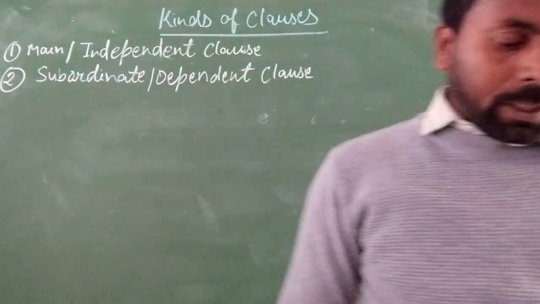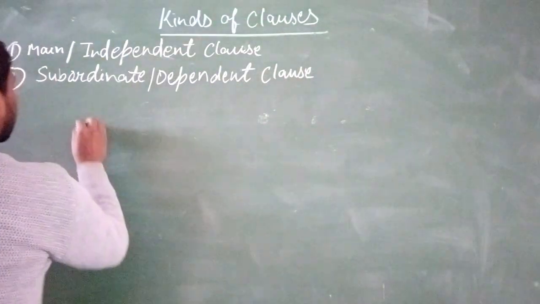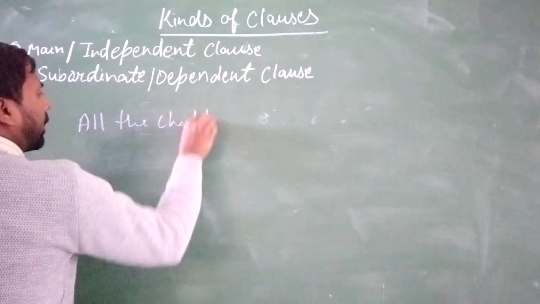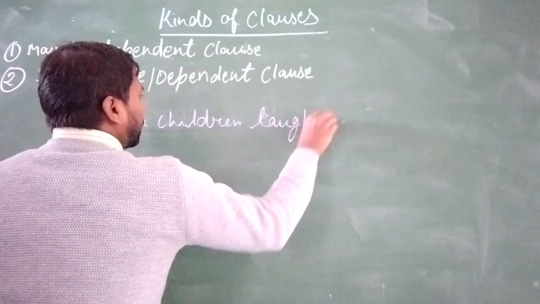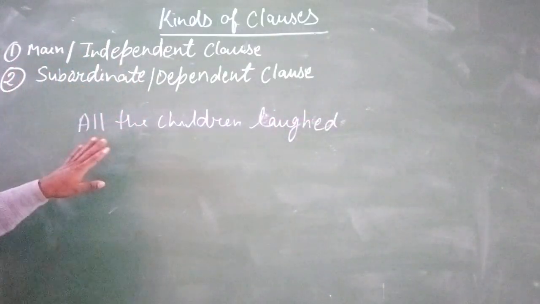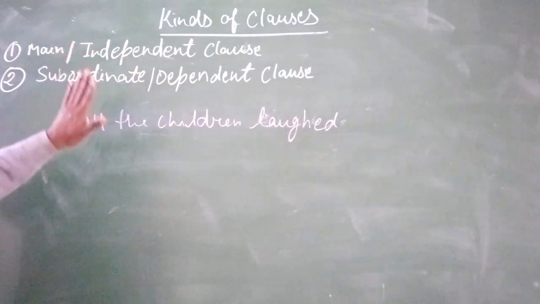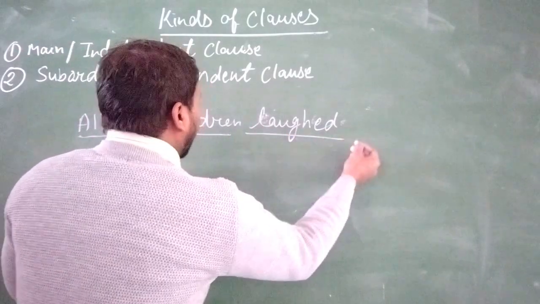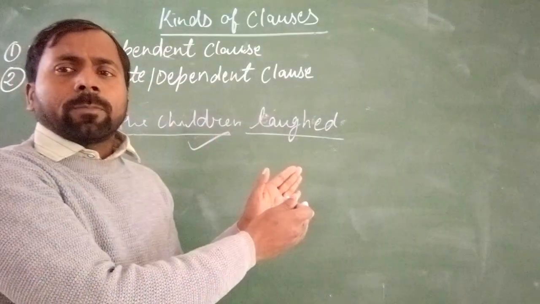Okay, the sentence is: All the children laughed. So you can see that it is a main clause or independent clause. Why? Because it has a subject and also a finite verb, and it stands alone to complete its sense.